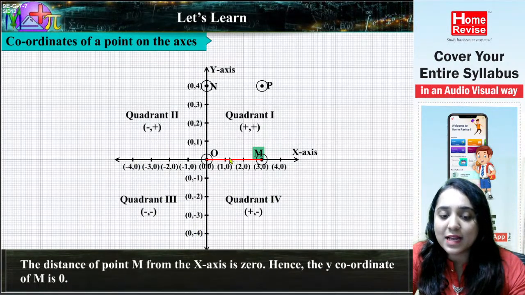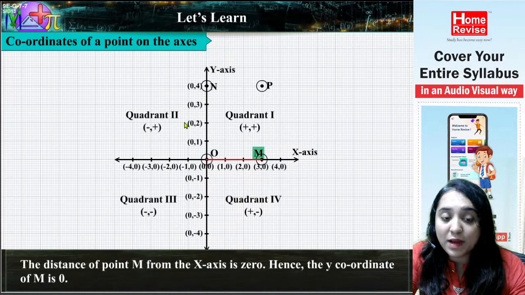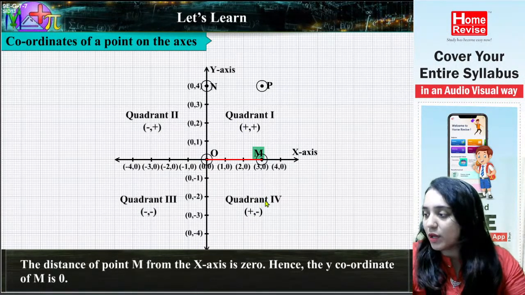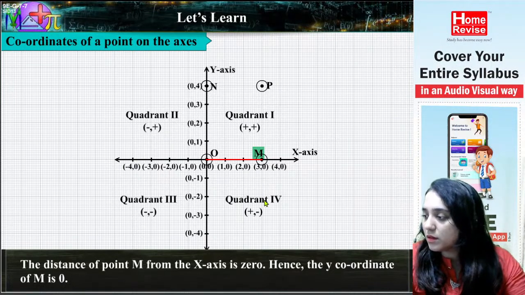And fourth पे x axis पे क्या है? Plus. So they have written plus. And for the y axis it is minus. So they have written minus. This is how plus plus, minus plus, minus minus and plus minus are represented. Okay, everybody understood?